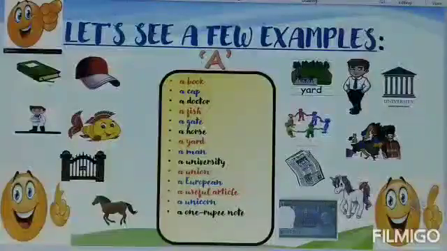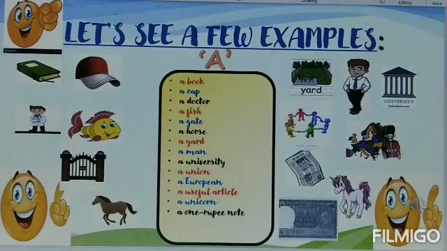Children, now let us see the examples of article a. A book, a cap, a doctor, a fish, a gate, a horse, a yard, a man, a university, a union, a European, a useful article, a unicorn, and a 1 rupee note. Have you observed anything, children? If you consider the examples from a book to a man, we find consonants B, C, D, F, G, H, Y and M.